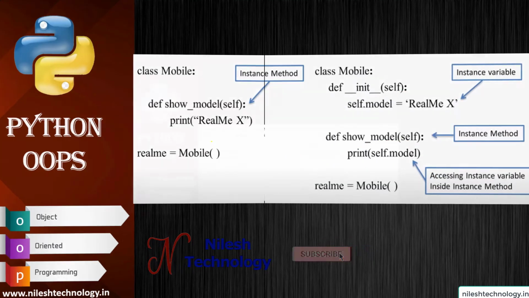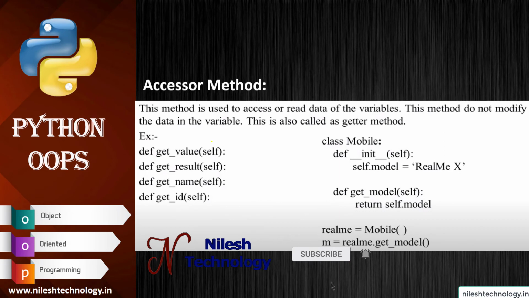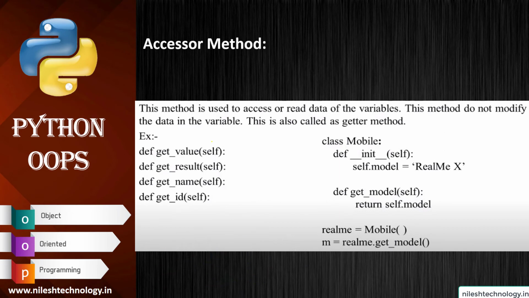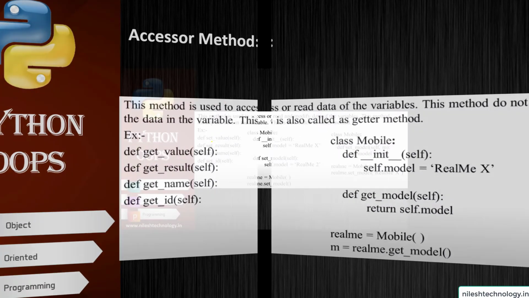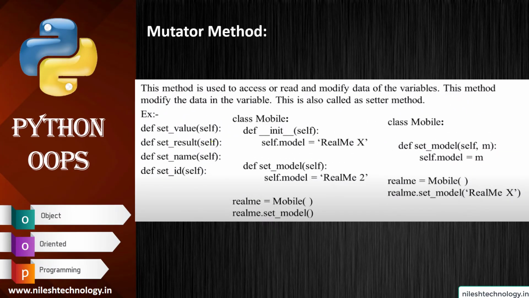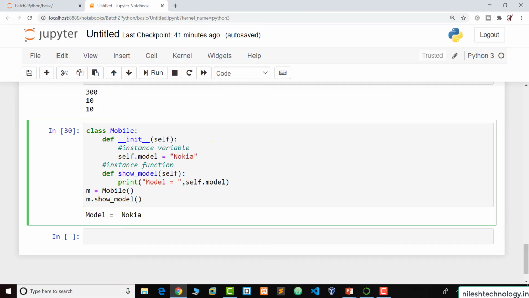So see, the next one is the accessor method. The accessor method is used to access or read the data of a variable. So it is known as a getter. And the same way, the mutator method is used to access or read and modify the data of the variable. So this is known as a setter method. So setter and getter method. So go to the Jupyter and see one example here.